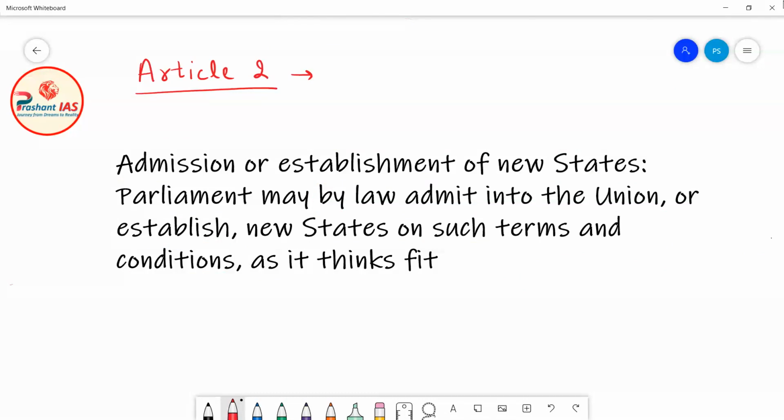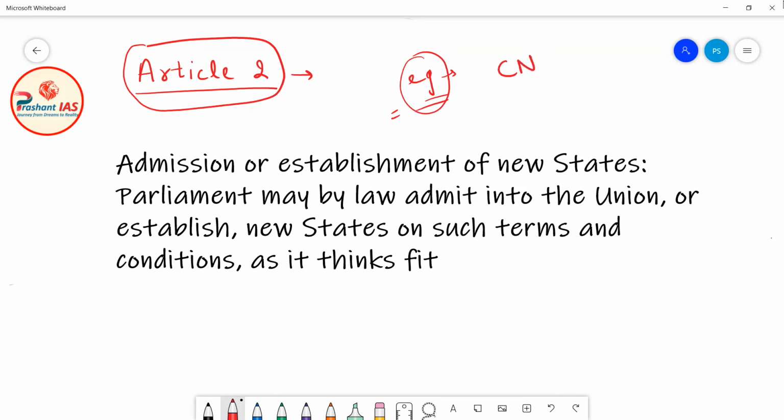So friends, I can give you one more example. Sikkim was admitted into the Indian Union via constitutional amendment. Now I am giving you the example of one place which was admitted into the Indian Union by using Article 2. There was a place known as Chandan Nagar. The name of the place was Chandan Nagar. Earlier it was under the control of the French. It was a French colony.